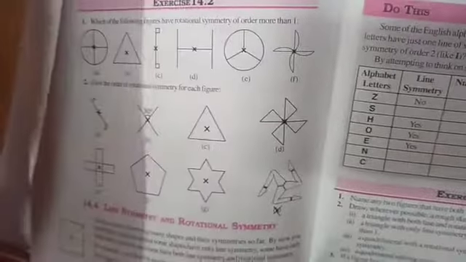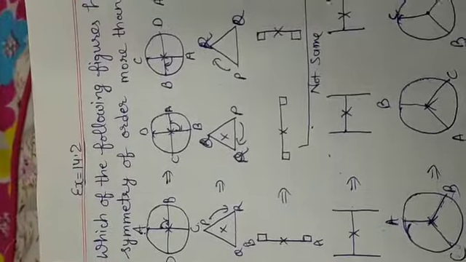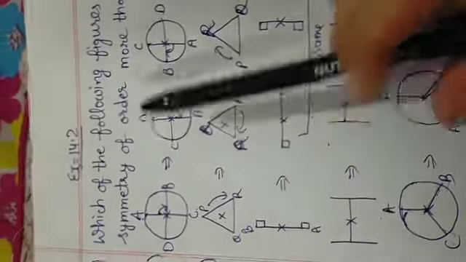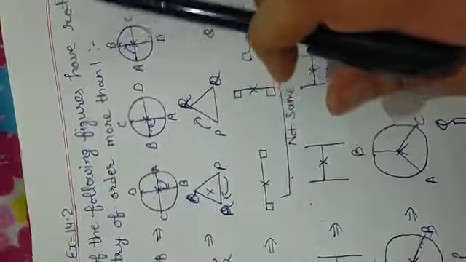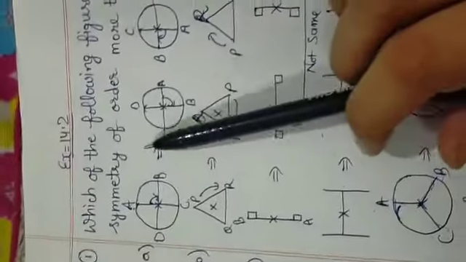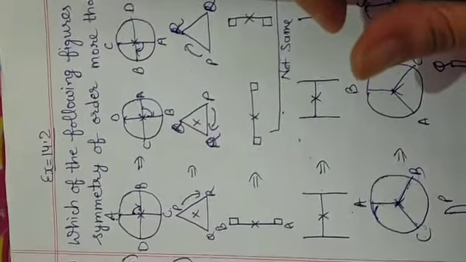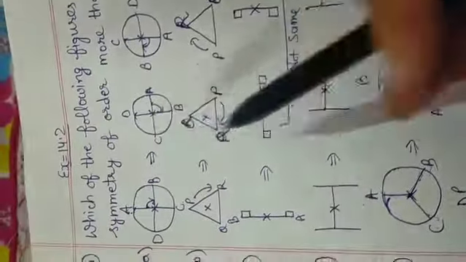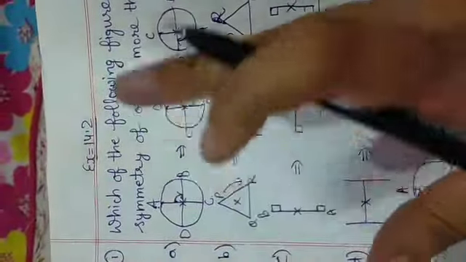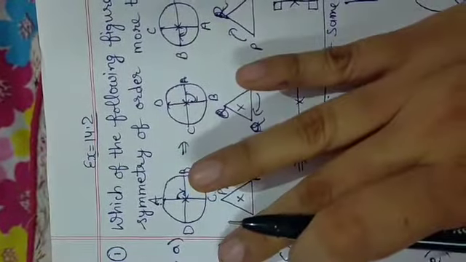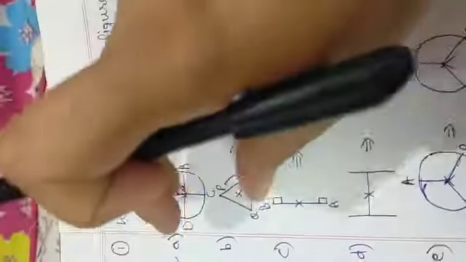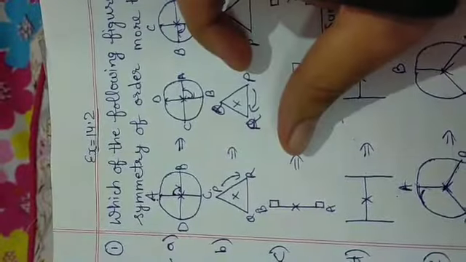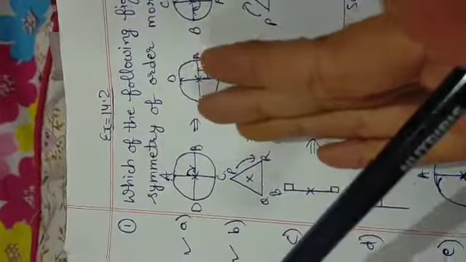14.2. Yes class, now we are doing exercise 14.2. First question is, which of the following figures have rotational symmetry of order more than 1? Okay, now we can rotate the figure clockwise also and anti-clockwise also. Okay, rotational symmetry means you have to rotate the figure in such a way that it looks the same as the first figure.